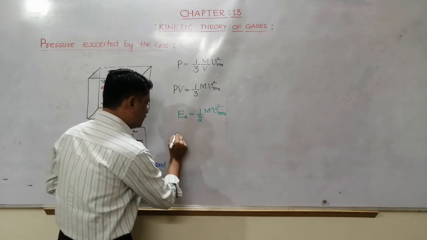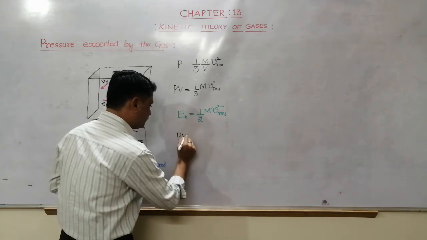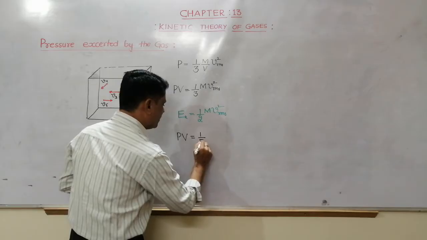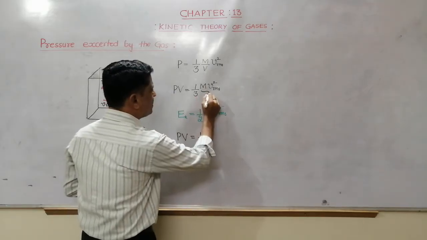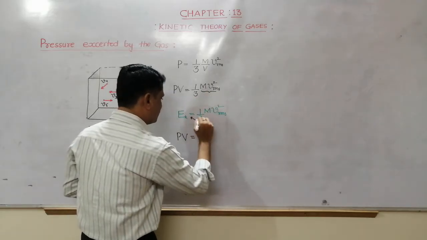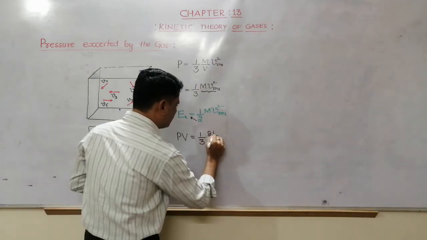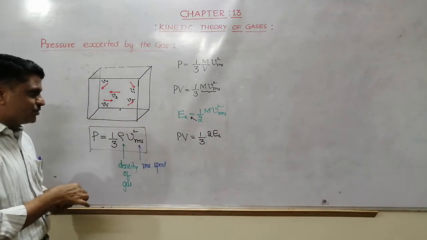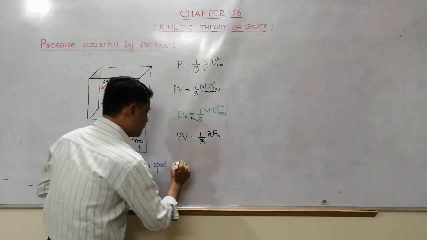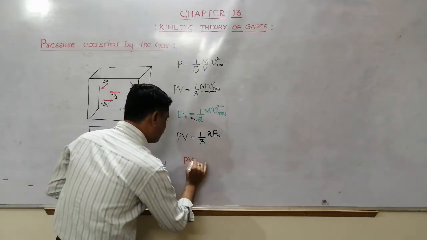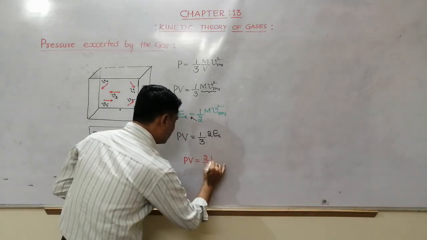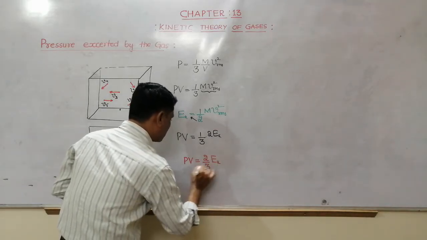Therefore, PV is equal to 1/3 into, instead of this, 2 into kinetic energy. Hence, try to remember the relation: PV is equal to 2/3 into kinetic energy.